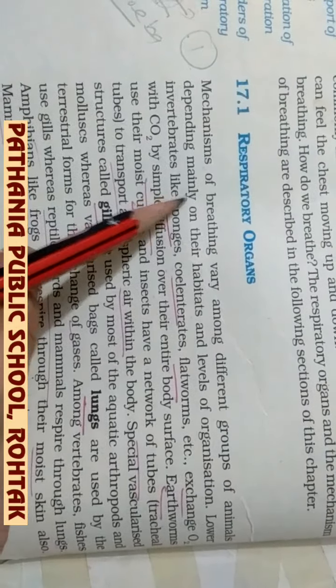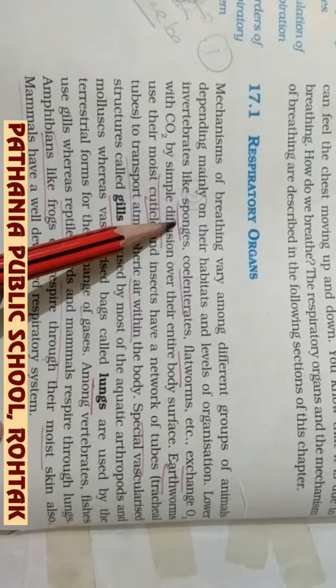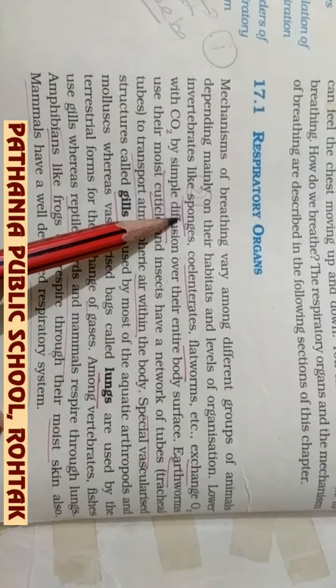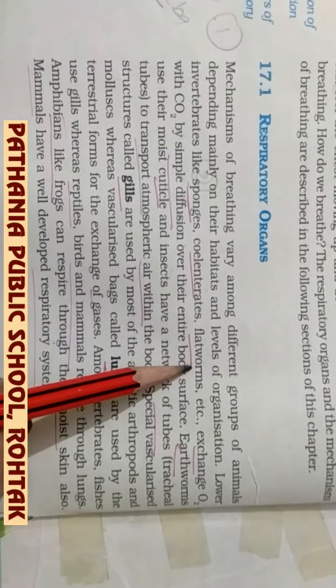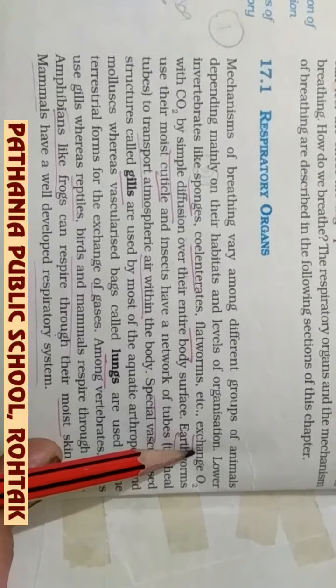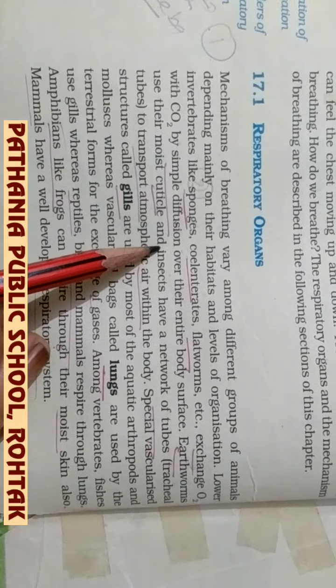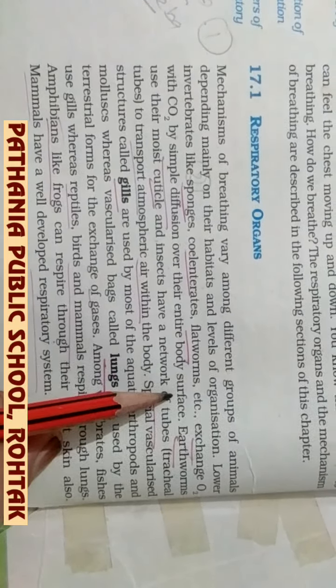Point number 2 explains the respiratory organ of the second group of organisms, of class Porifera, class Coelenterata and class Platyhelminthes, the flatworms. Here, the exchange of gases again takes place by simple diffusion over the entire body surface.